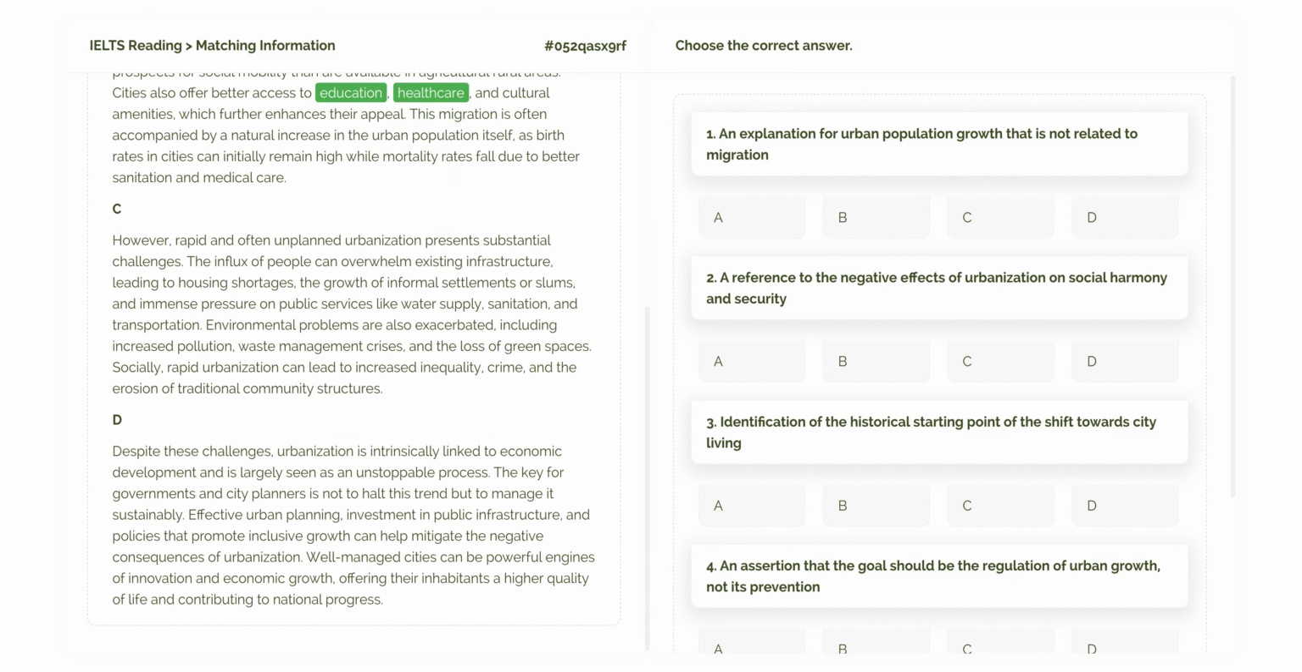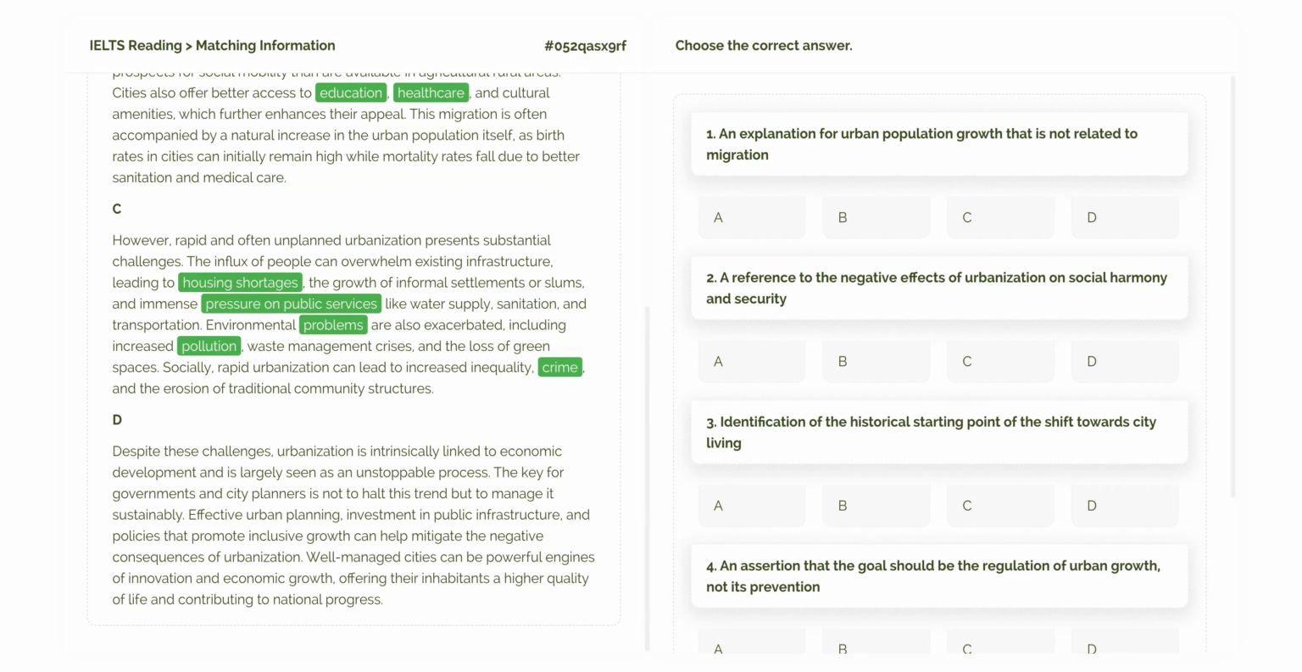Paragraph C. This paragraph uses the word however, which signals a shift to the negative side. Its function is to describe the problems or challenges of urbanization. The gist is that rapid city growth causes many problems, like housing shortages, pressure on services, and social issues. Anchor words here are all related to problems: housing shortages, pressure on public services, pollution, and social issues like crime.